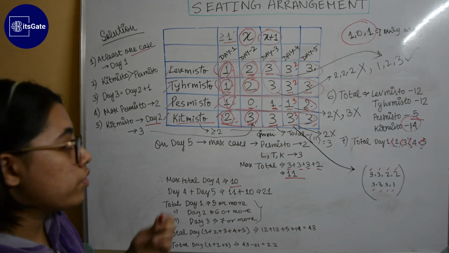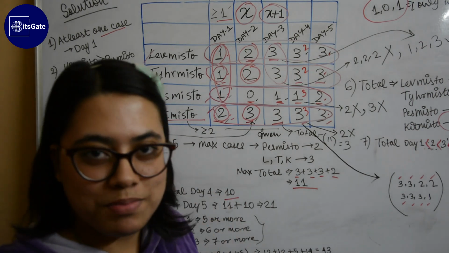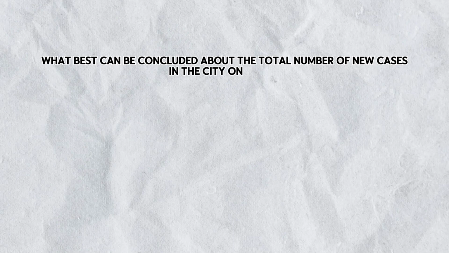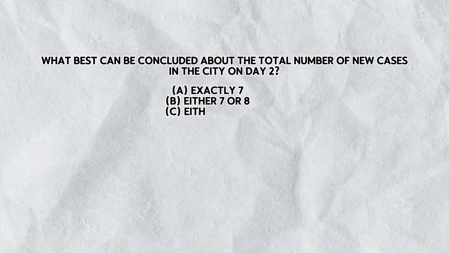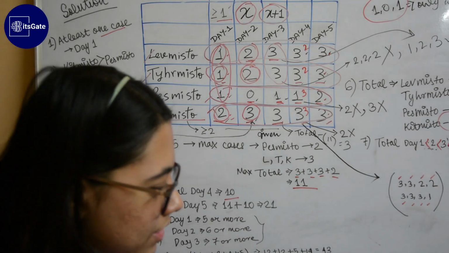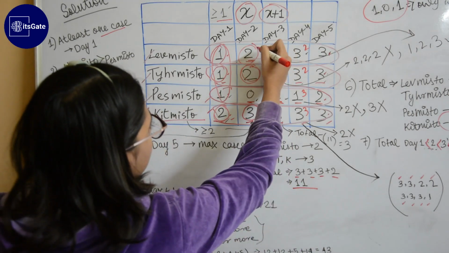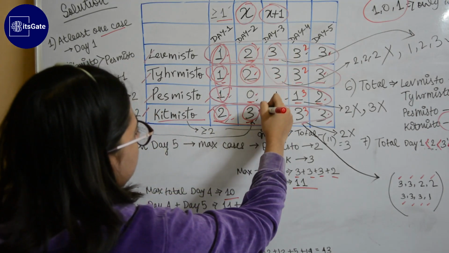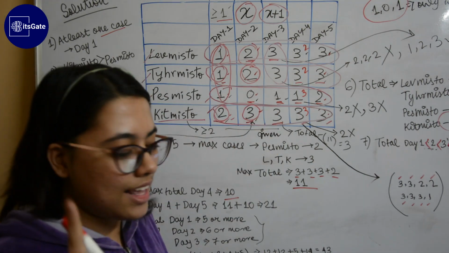Now we will move to answering the MCQ questions. So now that we have the complete table, let's move to the multiple choice questions. The first question is, what best can be concluded about the total number of new cases in the city on day 2? The options are exactly 7, either 7 or 8, either 6 or 7 and exactly 8. We can already conclude that it will be something exact because every number is exact. So on day 2, we have 2 plus 2 plus 0 plus 3, that is 4 plus 3, 7. So our option is A, exactly 7.